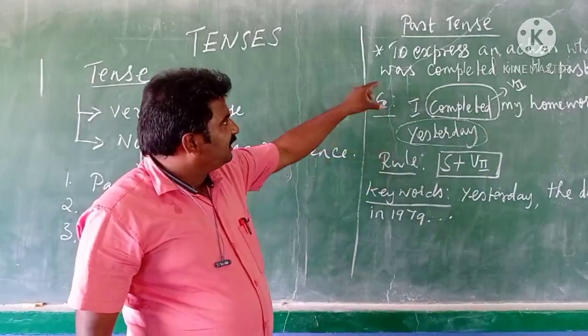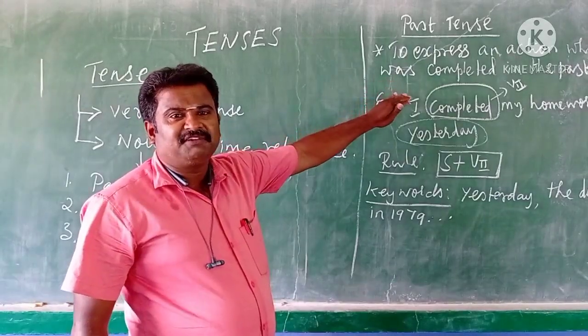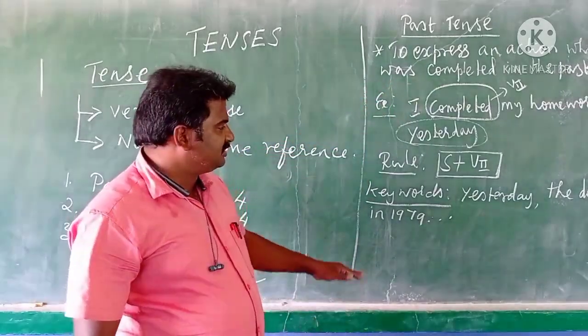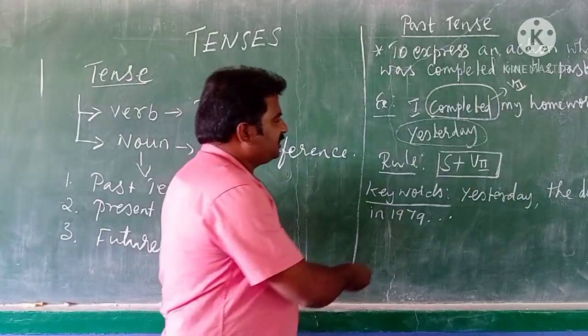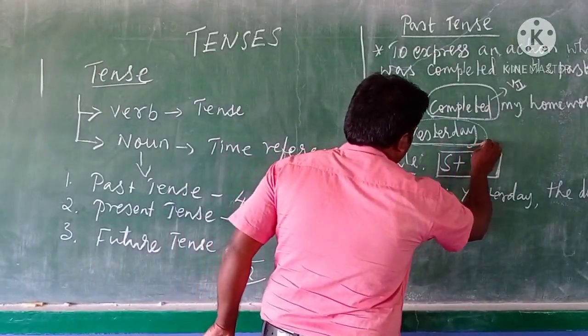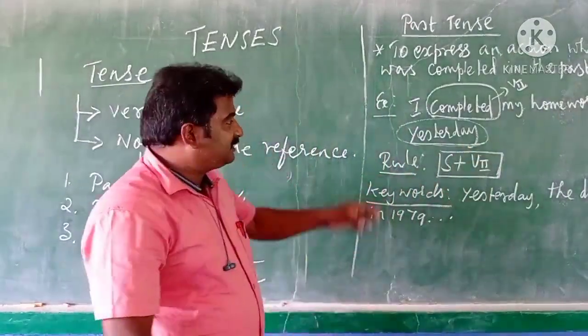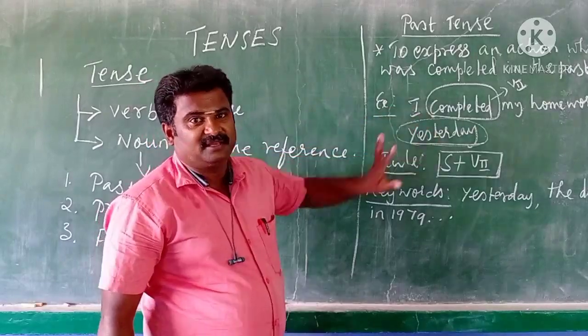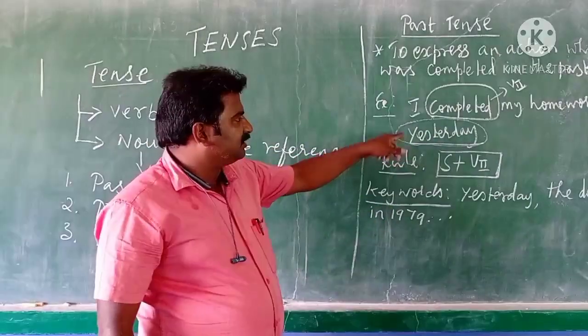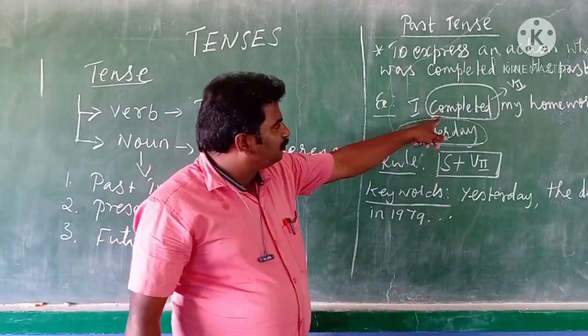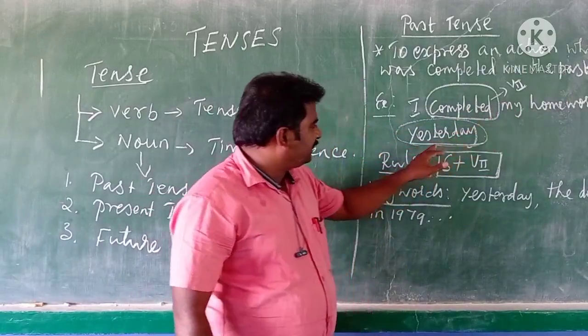And moreover, for past tense, a time reference should be there. See here in the sentence, yesterday. But we should not give an exact time with yesterday. Clear?